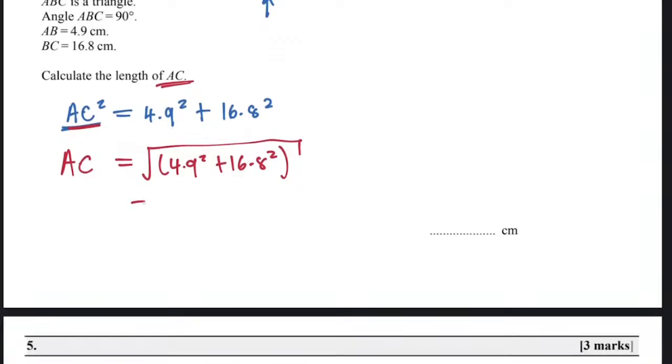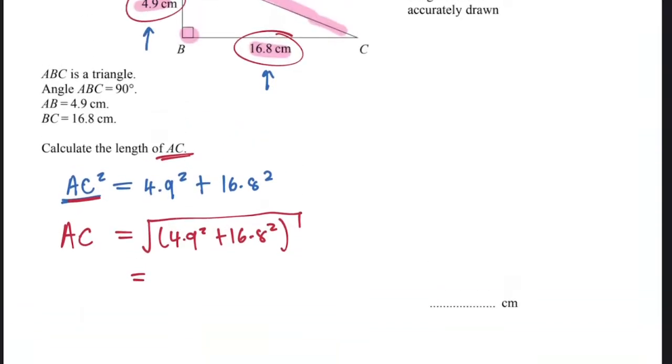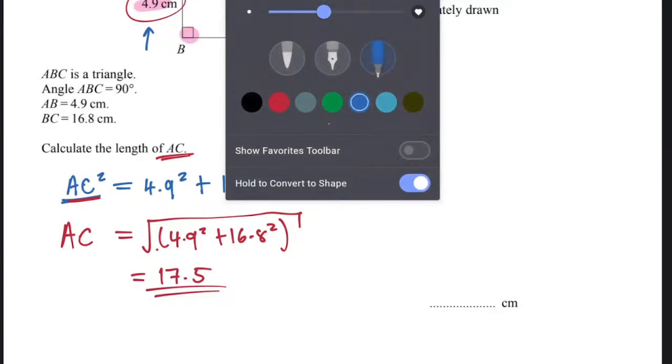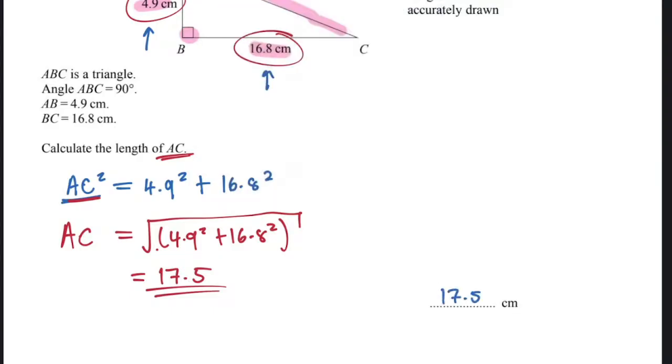Yes, let me punch it. I can't write AC on the calculator, so I'll just do square root, then open bracket, then 4.9 squared, then plus, then 16.8 squared. Close that bracket. I got 17.5. What are you getting? 17.5 as well. Good. There you go. So 17.5 centimeters.